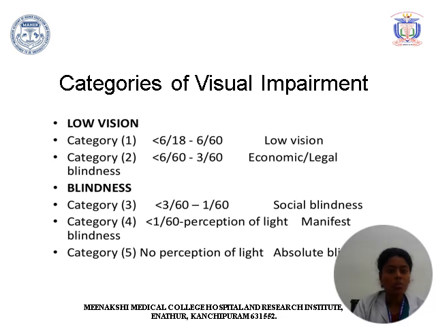The categories of visual impairment include low vision and blindness. Under low vision, less than 6/18 to 6/60. Economic blindness includes less than 6/60 to 3/60. The category 3 to 5 includes social blindness, which is less than 3/60 to 1/60. Manifest blindness includes less than 1/60 to perception of light, and absolute blindness includes no perception of light.